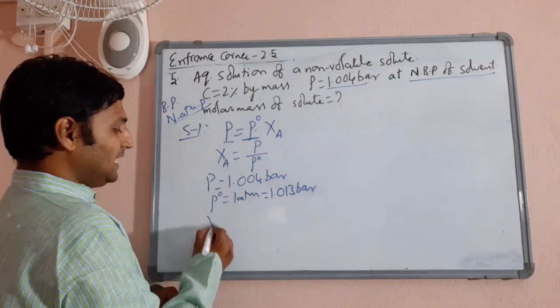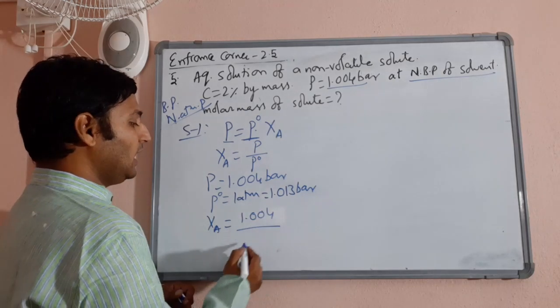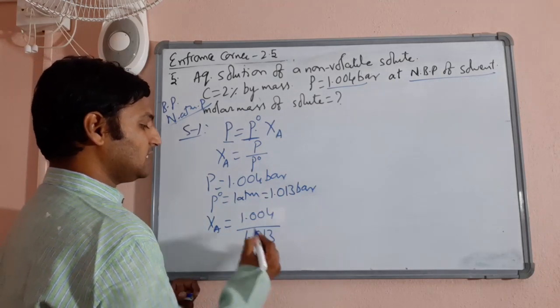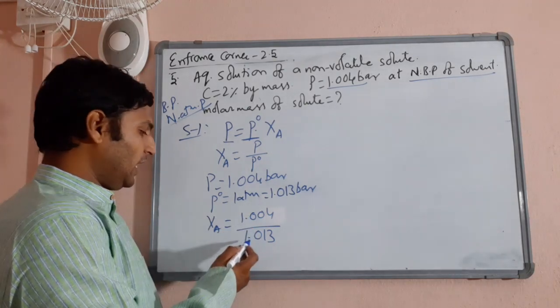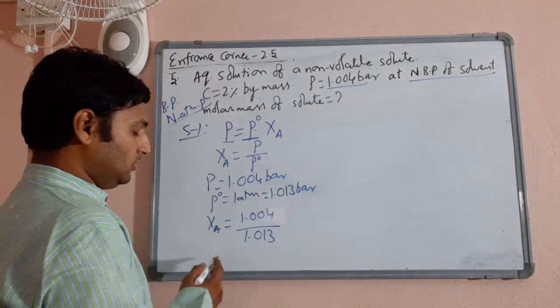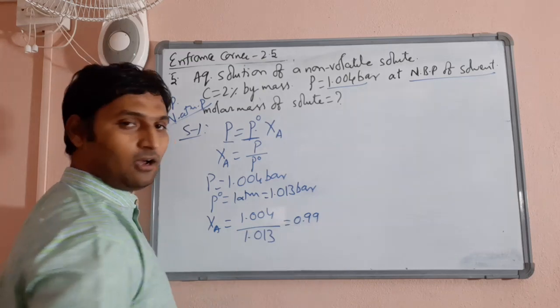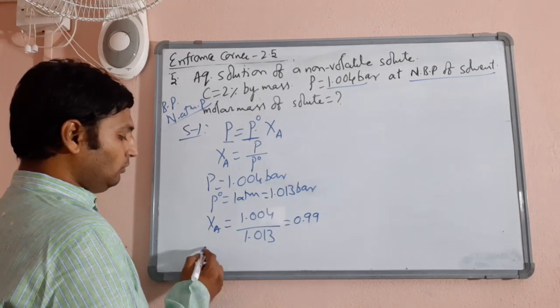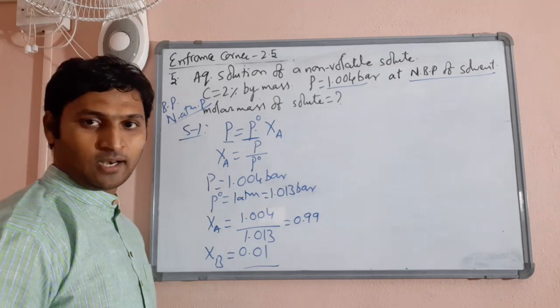Therefore, XA is equal to 1.004 divided by 1.013. Almost very close to each other, the mole fraction of solvent comes out to be 0.99 almost. So mole fraction of solute comes out to be 0.01.